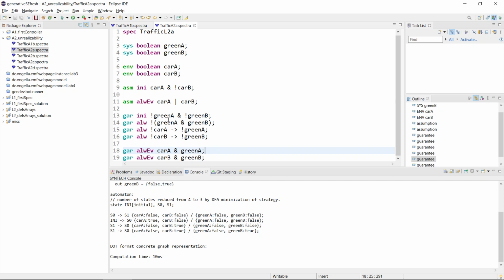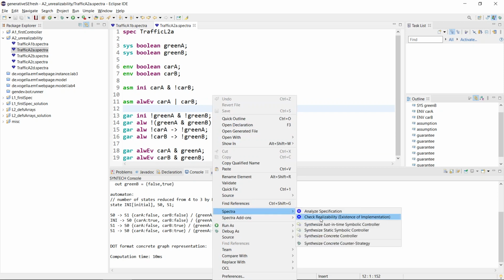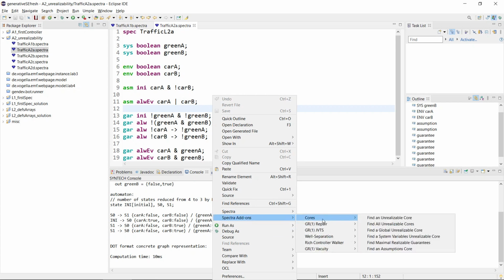Okay, so these are the two main ways of understanding unrealizability. First, we can always check realizability, and then we can compute either a counter strategy, or we can go to the add-ons and compute one unrealizable core. There are different options here as well, all unrealizable cores and further options.